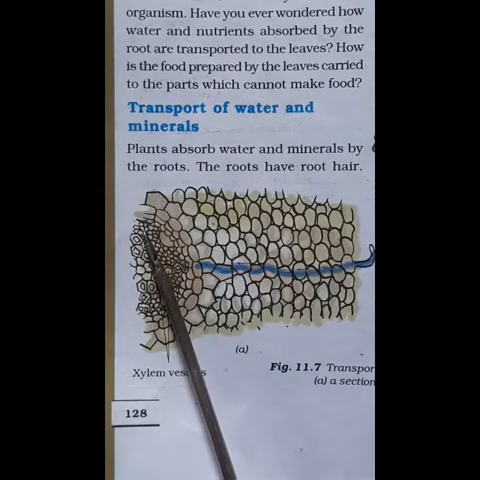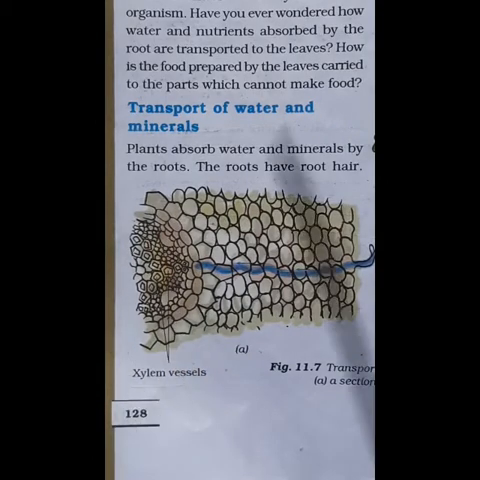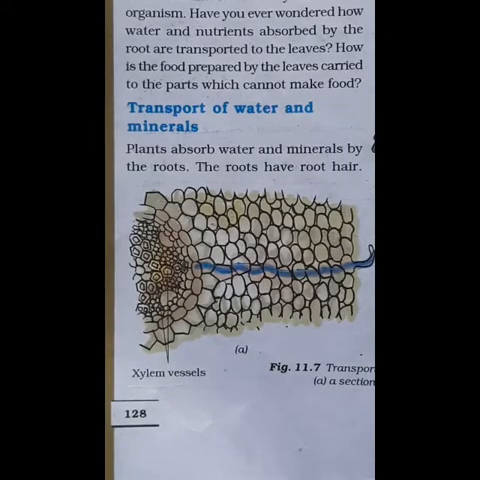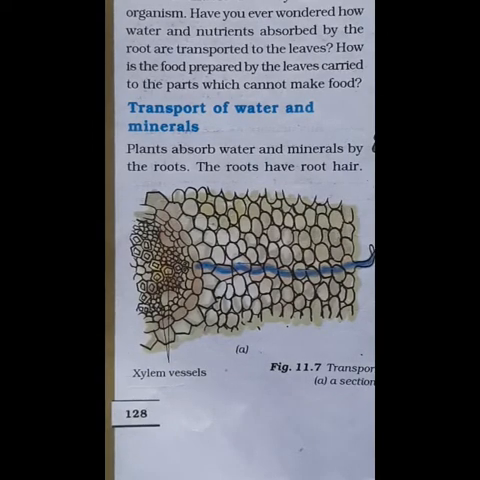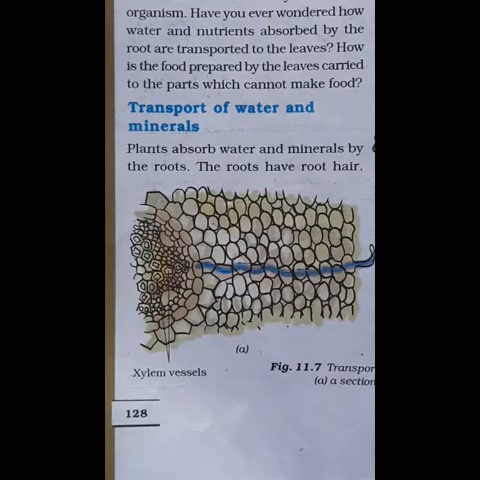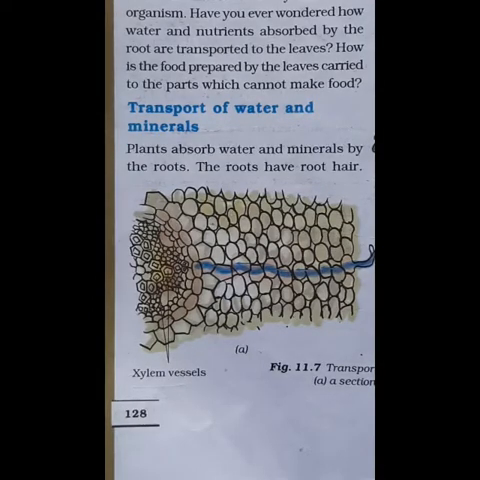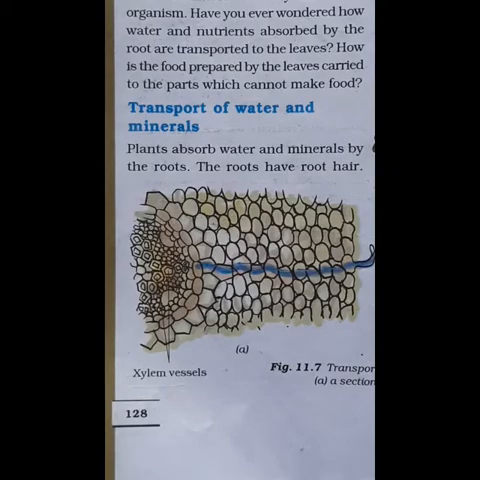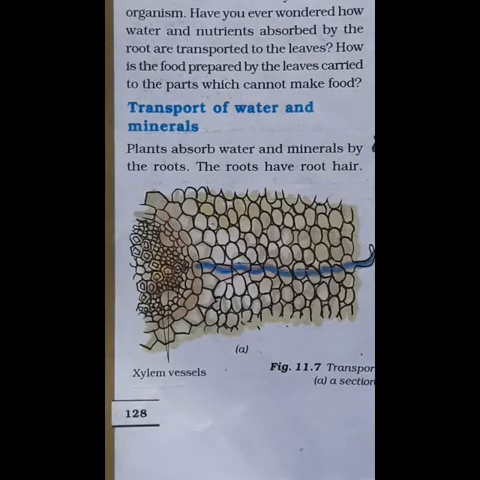The vascular tissue for transporting of water and minerals in the plants is called the xylem, whereas the food has to be transported to all the parts of the plant from the leaves, and this is done by the vascular tissue called the phloem. Now, what is a tissue? A tissue is a group of cells that will perform specific function in an organism.